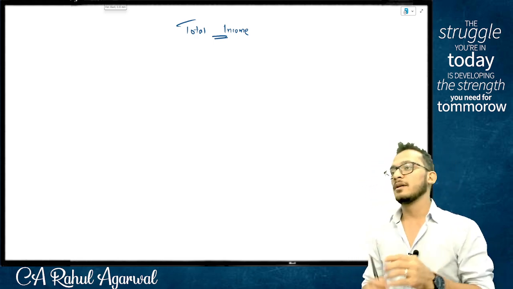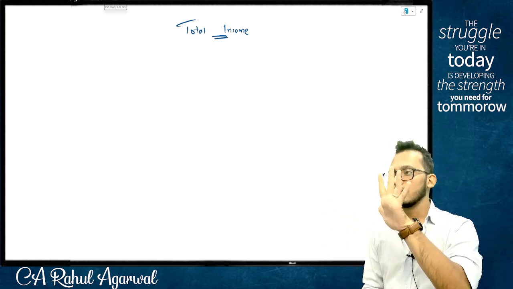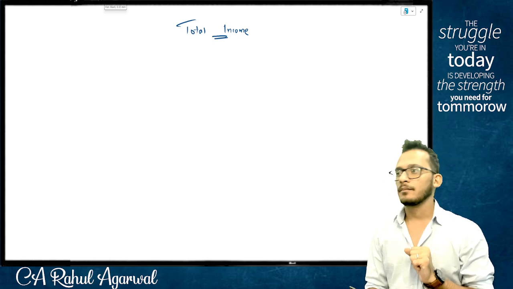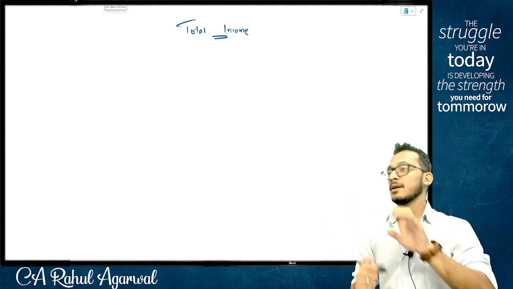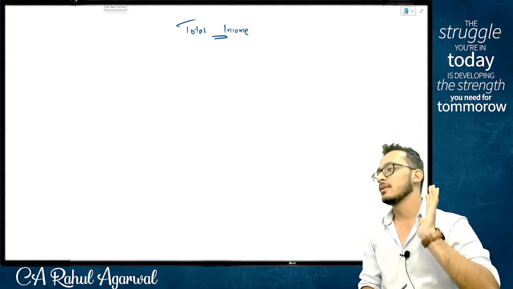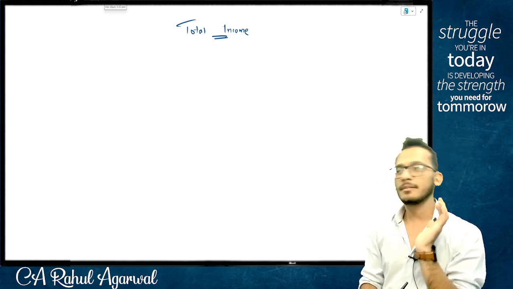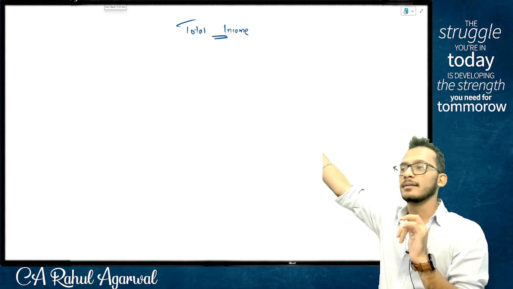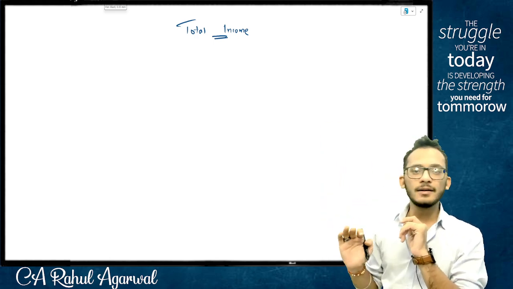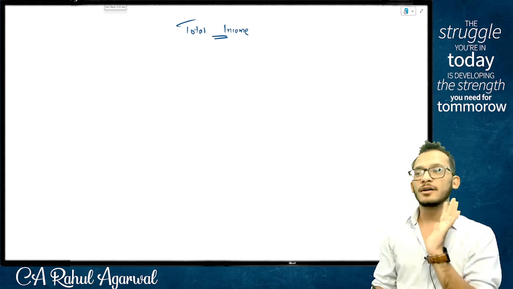Understand it very carefully, people. You may have infinite sources of income, but you'll only have 5 heads of income, which means whatever income you have will fall into any of the 5. If it falls in any of the 5, then it is income. Otherwise, it is exempt, because it is not covered under 224. Yes or no? 5 heads for you people, and this is what we are going to discuss as we progress forward.